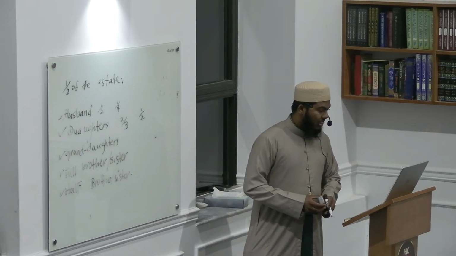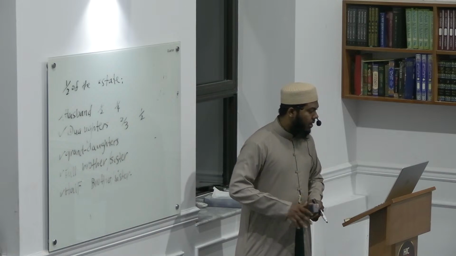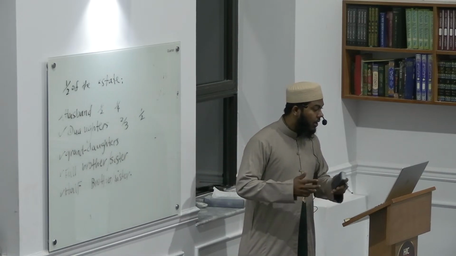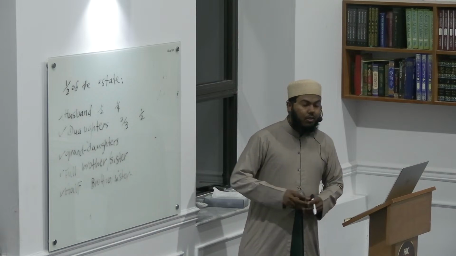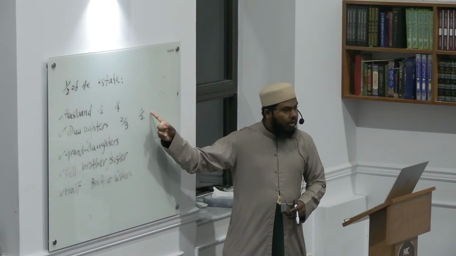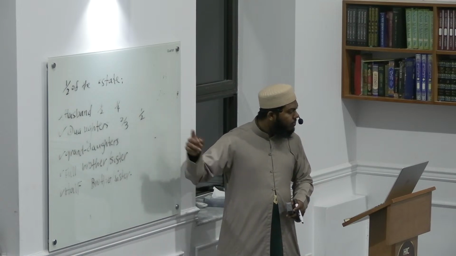They will have 1/6 if the deceased has one daughter and one or more granddaughters. They will inherit 1/6 of the estate. So the daughter is alive and the grandkids are alive. They will inherit 1/6 of the estate.